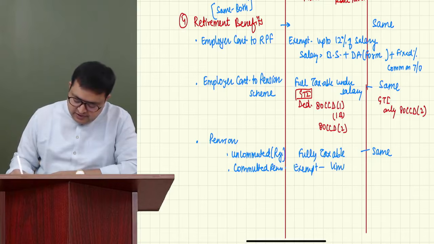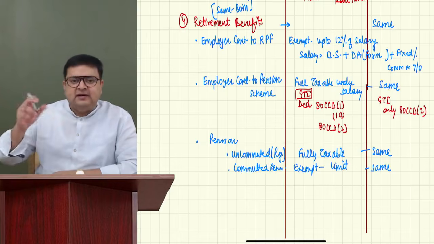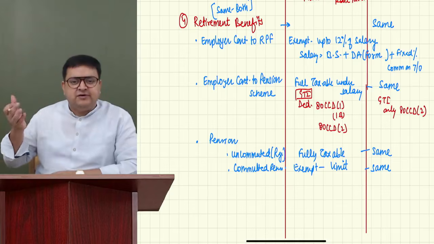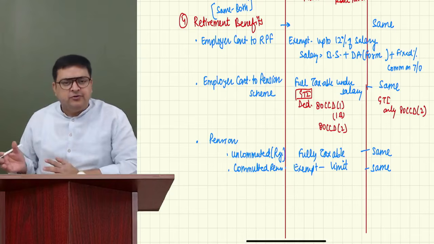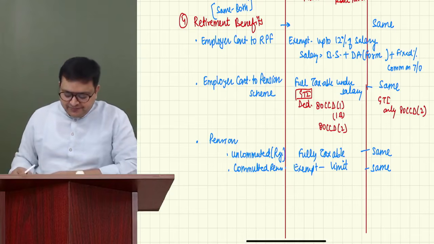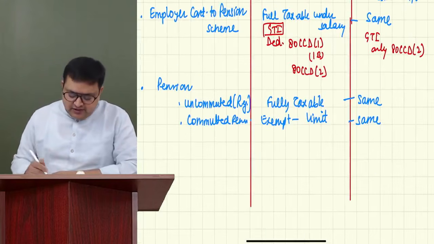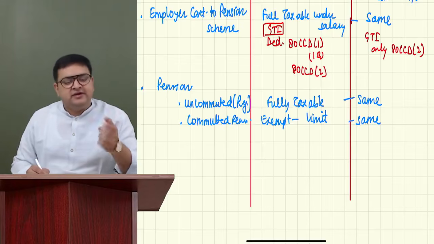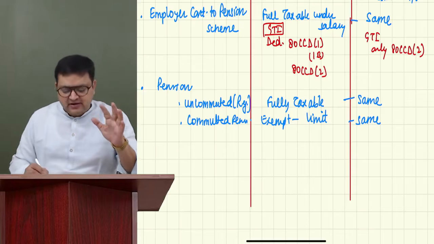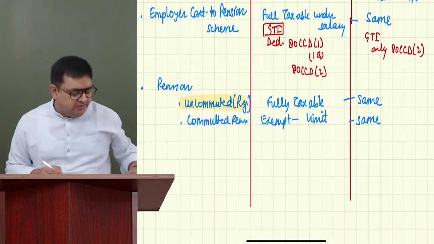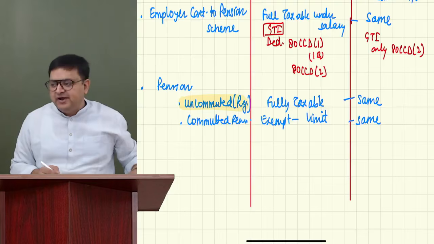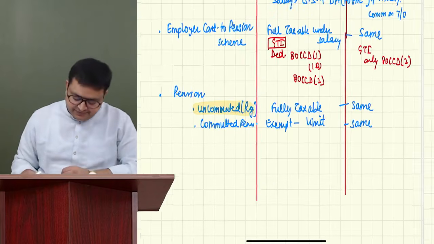There is a limit to it. So uncommuted pension means regular pension. Regular pension is always taxable. So please understand, this is important. They generally give this regular pension. So please, regular pension, make it fully taxable under both the regimes.